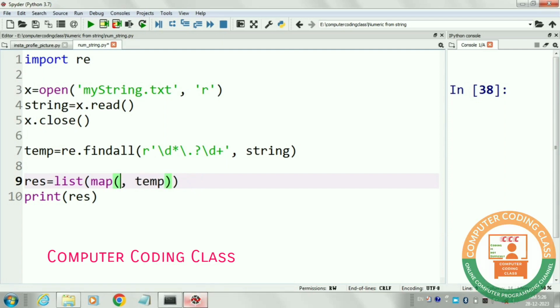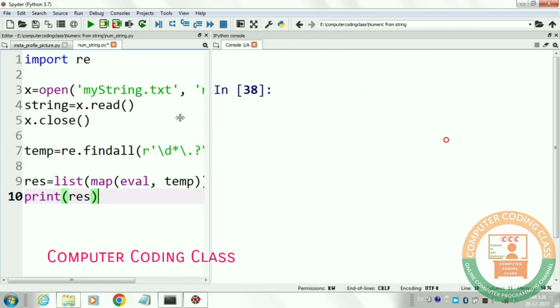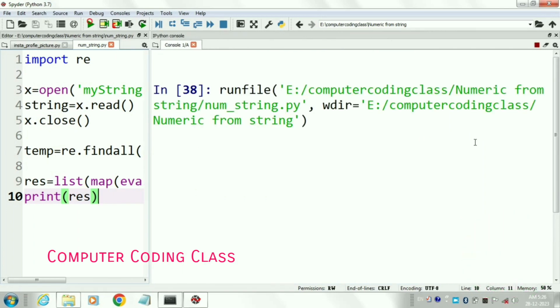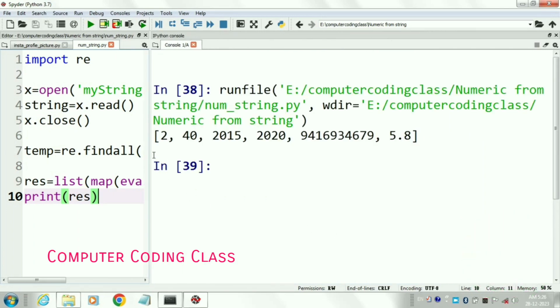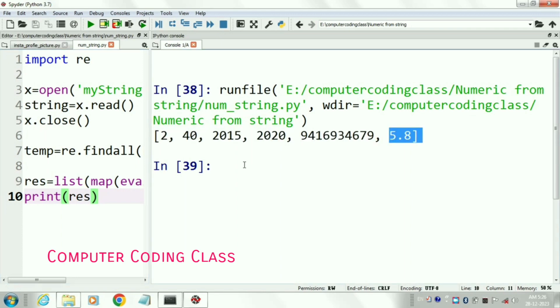To handle the value error, in place of int we will write the eval function. This function will convert a string into a numeric value, either a real number or an integer. Now run the program, and in the output window we are getting a list of numbers, both float and integer. Thanks.